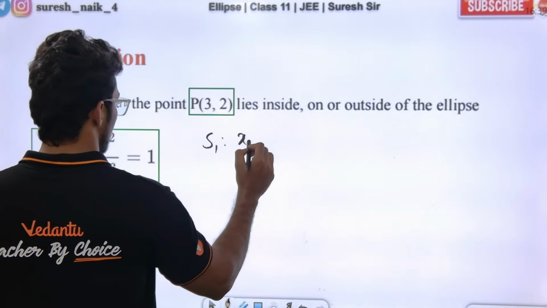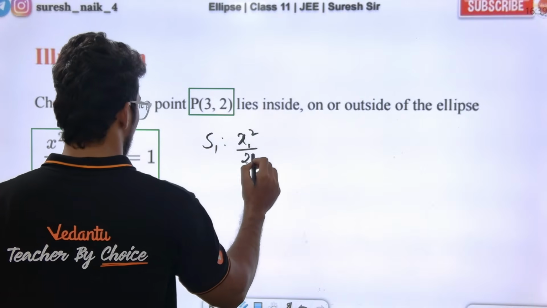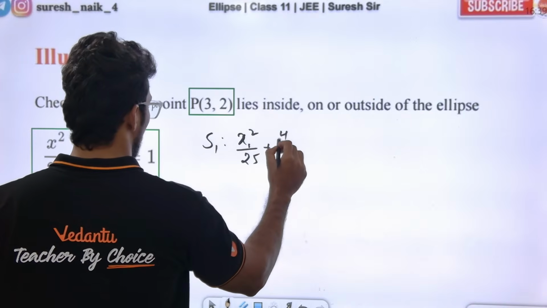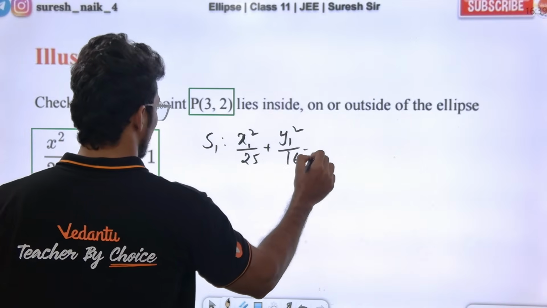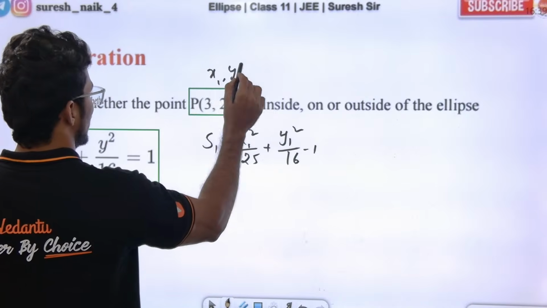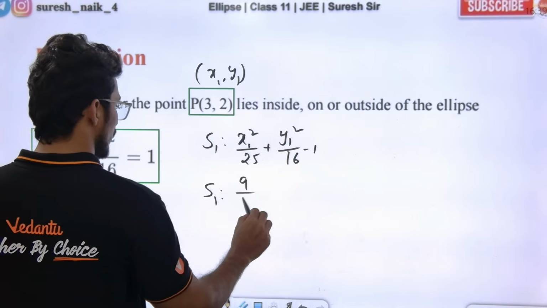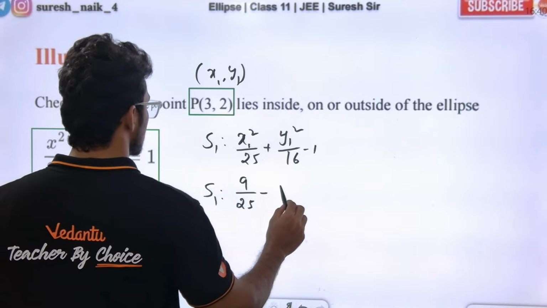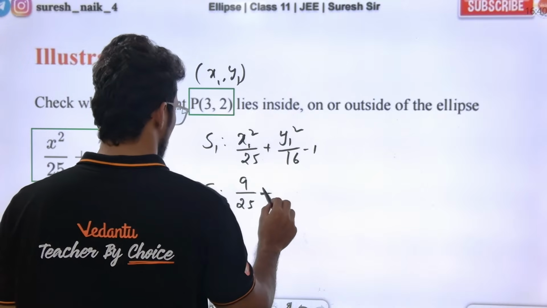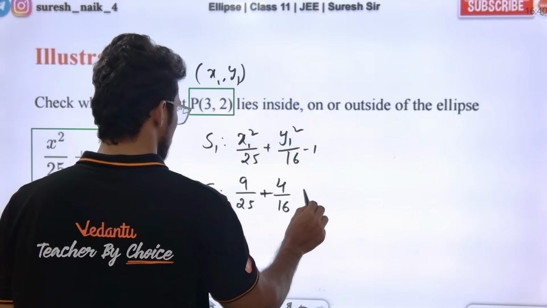S1 is x1 square by 25 plus y1 square by 16 minus 1. Here x1 comma y1 change. Put x1 comma y1 and see what comes. 9 by 25 plus 4 by 16 minus 1.